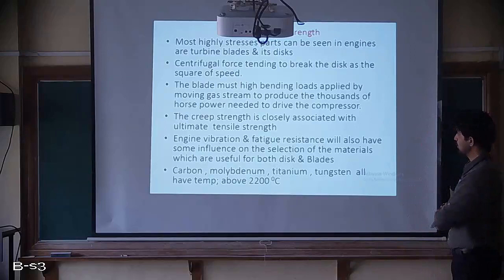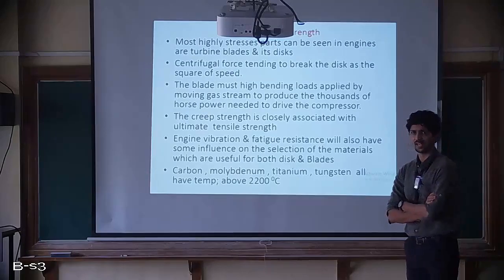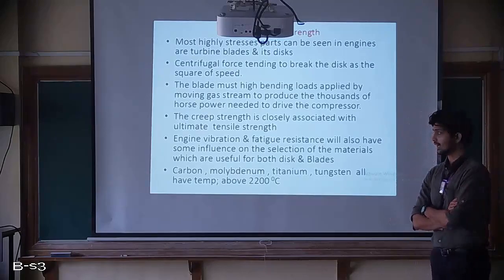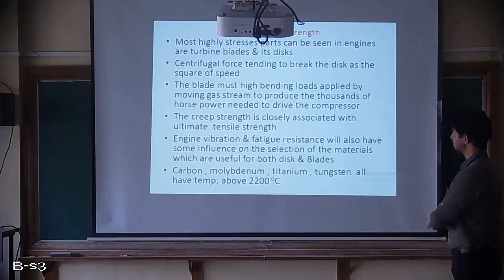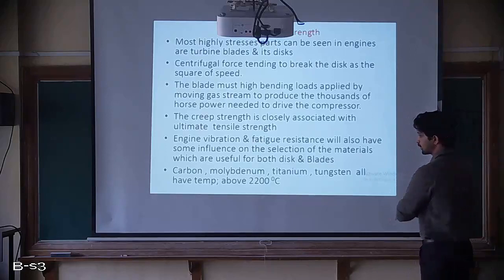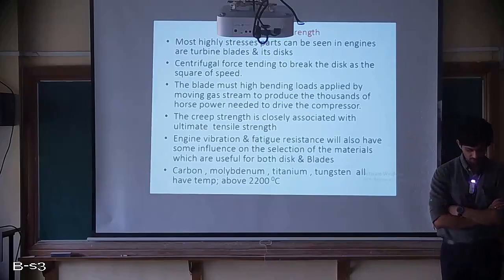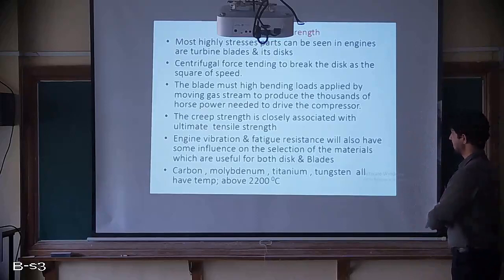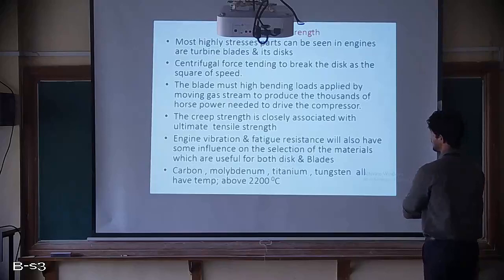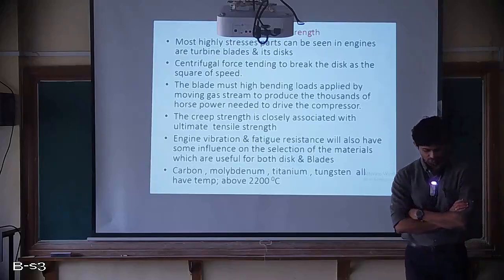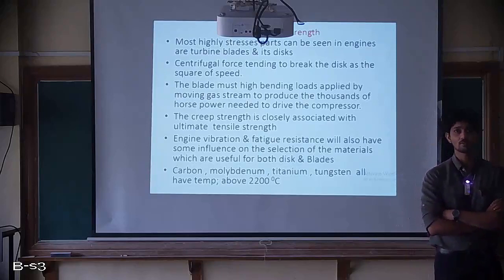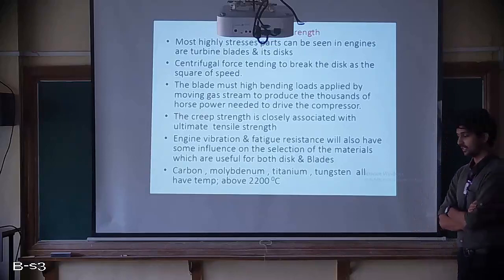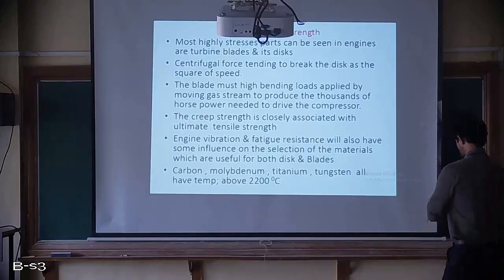The blades we use in a turbine must withstand high bending loads because continuously high temperature, high pressure gas is impinging on them, and because of that there will be a large amount of bending load. That bending load helps the turbine generate a large amount of horsepower, so the power output from the turbine will be very large. Then the creep strength is closely associated with ultimate tensile strength, meaning whatever strength we look for in a turbine blade with respect to thermal and mechanical load, the creep strength will be very close to the ultimate tensile strength, that is, the maximum strength.